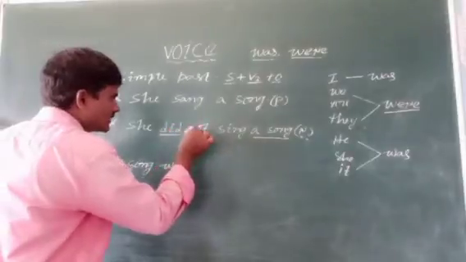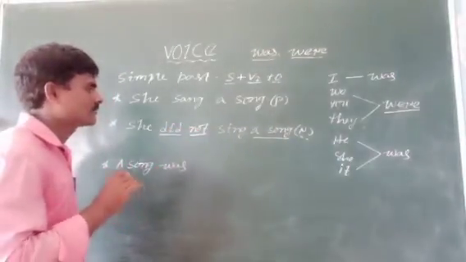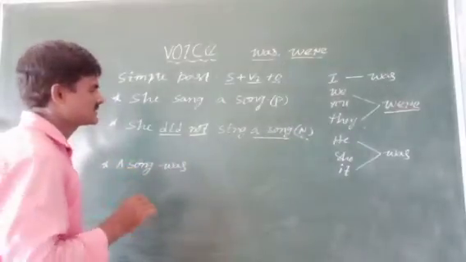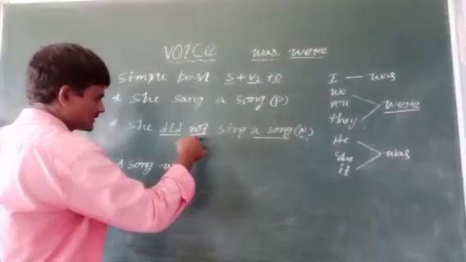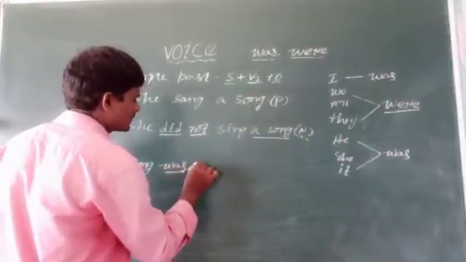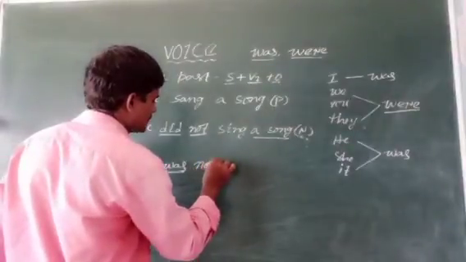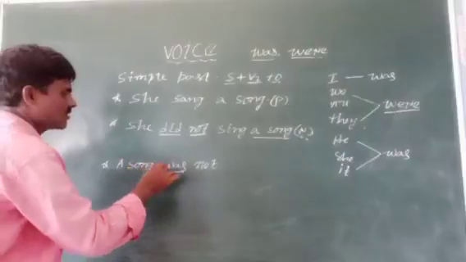Helping verb after not has come. Here also you have to use not. Immediately after the helping verb you have to keep not. A song was